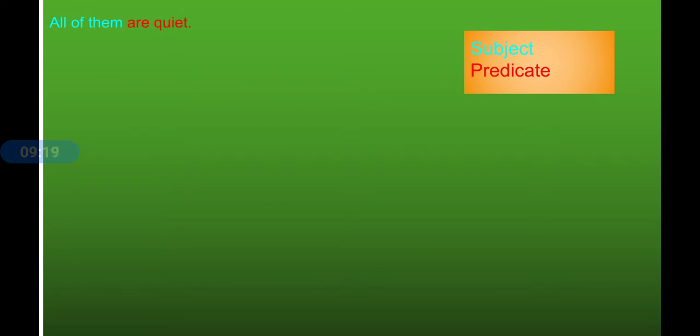Now let us see a few examples. All of them are quiet. Who are quiet? All of them. So all of them is the subject, and it need not be only one word. Remember this. It can be a group of words or it can be a phrase also sometimes. Next example is: Rekha and her family are going to picnic. Who are going to picnic? Rekha and her family. We can't say only Rekha. Whoever is going, that would be the subject.